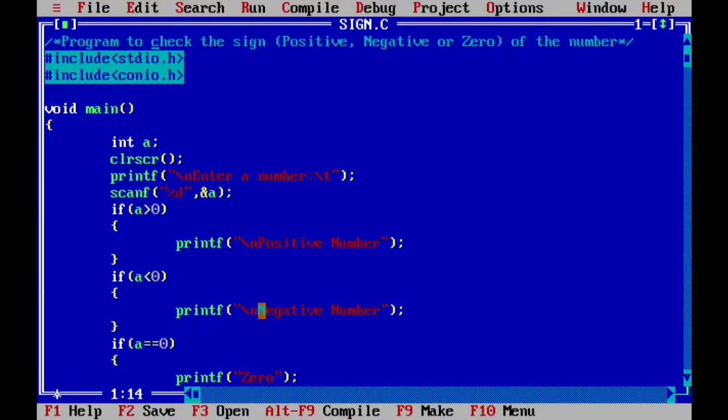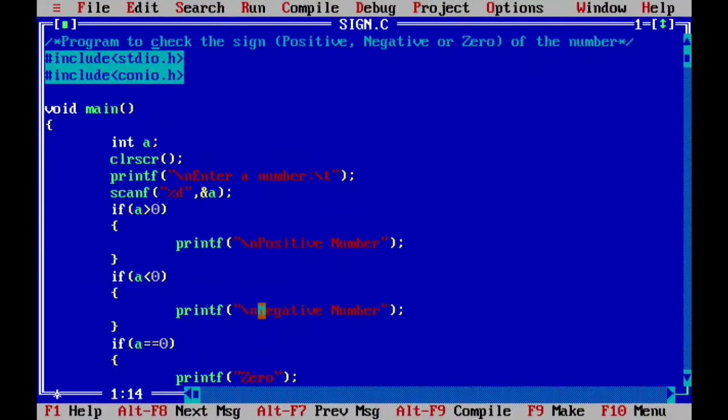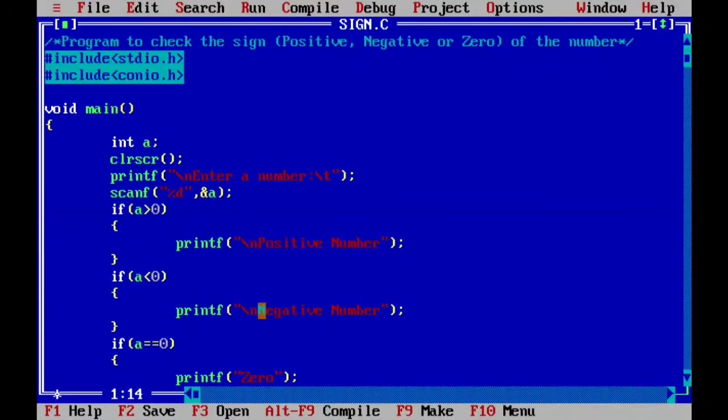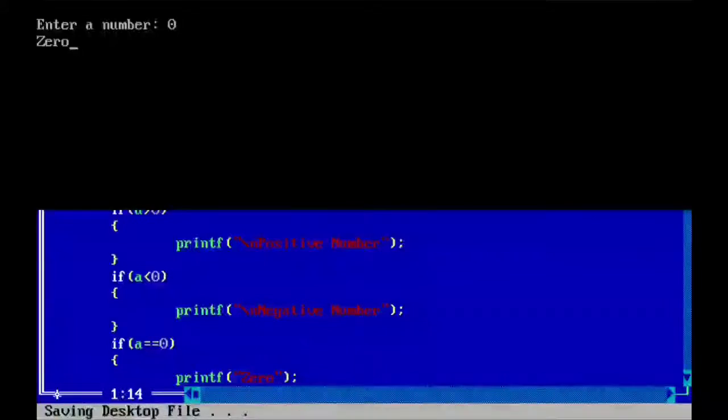Let's have a look at what output we are going to get out of it. So run this program. Now suppose we enter 5, right? Positive number. Let's run it once again. -5, negative number. And once more, if we enter 0, 0.